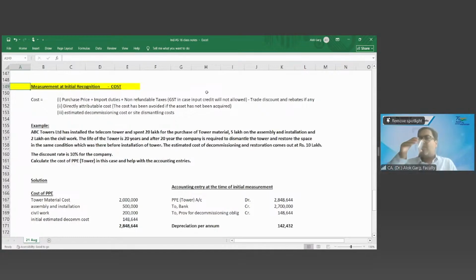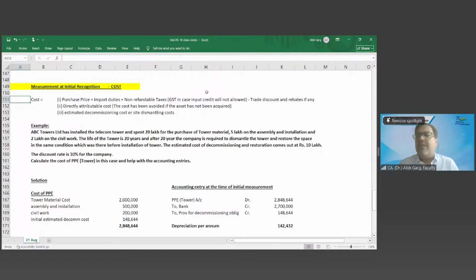Yes, sir. Also, I'm thinking in parallel, instead of expensing, if we invest 148,644 from day one, we will get some interest income over 20 years. That is the time value of money concept, right? You know that after 20 years, I have to pay 10 lakh rupees. You can start depositing the money from today itself. If I get an interest of 10% per annum, for example, and invest 148,644 today, I will get 10 lakh rupees after 20 years.